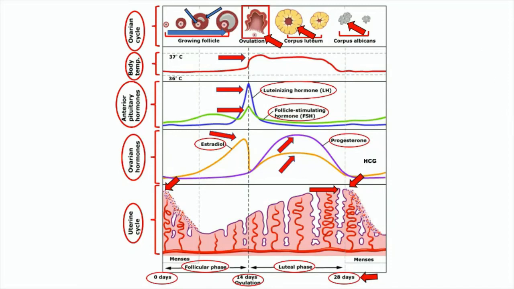If a fertilized egg implants in the endometrium, it produces the hormones that are necessary to maintain the corpus luteum. This includes human chorionic gonadotropin, or HCG, the hormone that is detected in a urine test for pregnancy. The corpus luteum keeps producing the raised level of progesterone that is needed to maintain the thickening of endometrium.